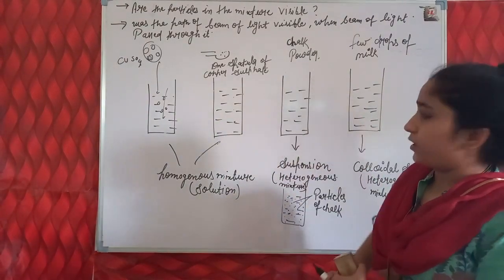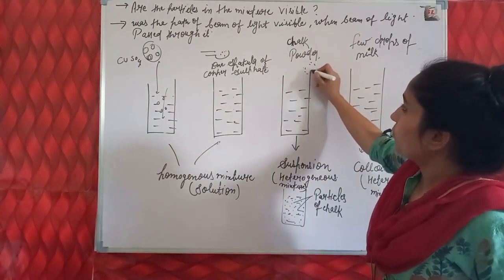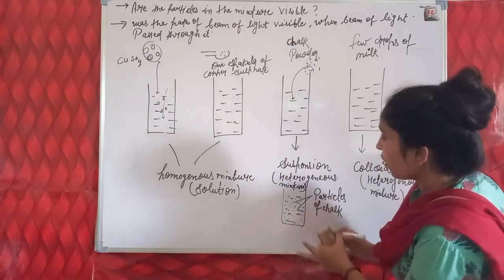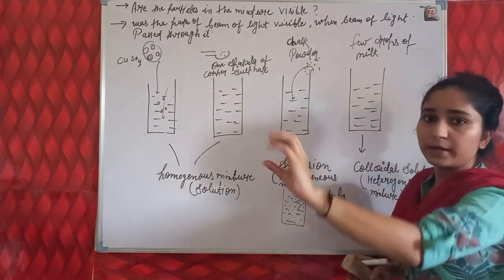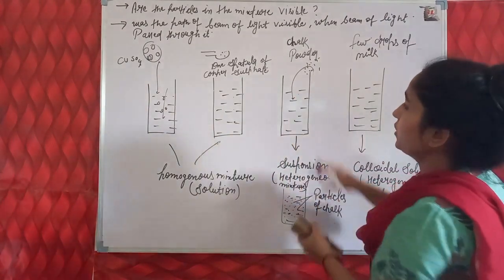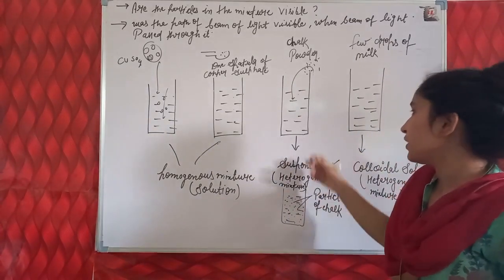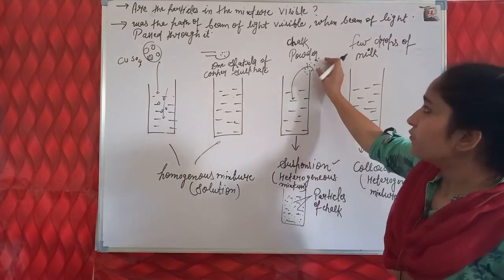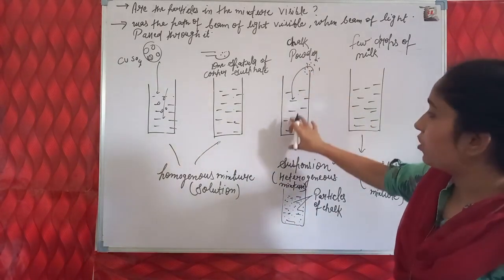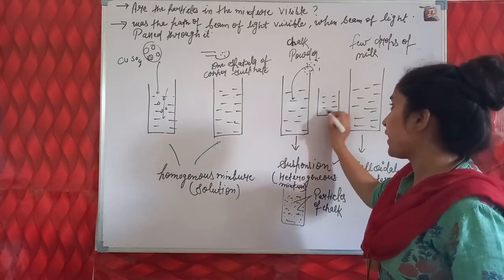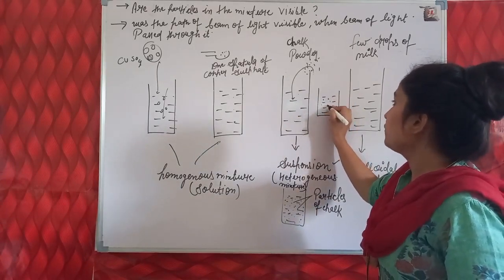Next is chalk powder. We take chalk powder and allow it to dissolve. So what do we observe? We observe that the chalk powder does not completely dissolve in the water, while it remains suspended. When chalk powder is allowed to dissolve in the water, it does not completely dissolve, while it remains suspended between the particles of water.